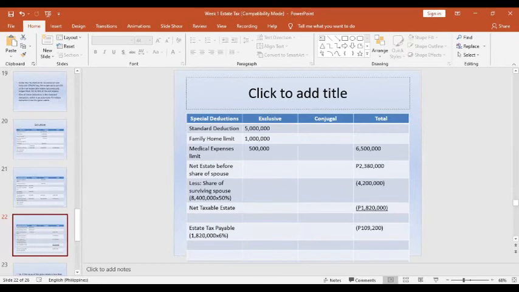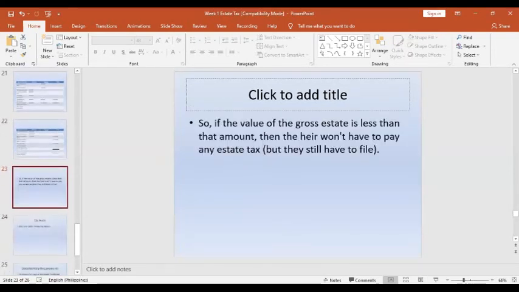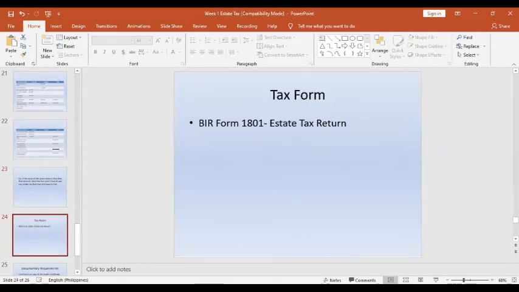That is exempted, but we have to file the estate tax return as an exemption. Of course, as I've said, if the net estate is less than the amount, there will be no estate tax to be paid, but you still have to file the estate tax return as an exemption. So how to file the estate tax return? The BIR form that we need for the estate tax return is BIR Form 1801.